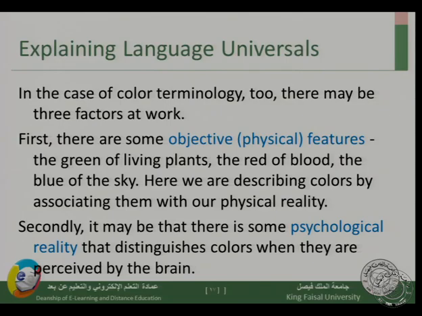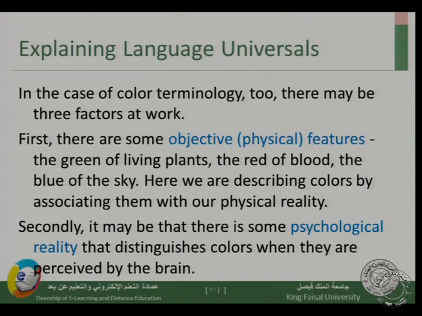The first factor is physical features. So objective physical features we can see, we can touch, and we can say, well, if I tell you, this is green, explain why it is green. You can tell me, well, you see the color of plants, something we can see, the color of living plants, they are green, and so this is the color green because it looks like the color of living plants. Red, for example, you tell me, well, the color of blood is red, and so this is the same color, it's similar to the color of blood, so it is red.